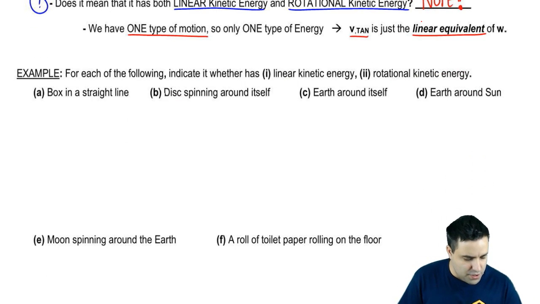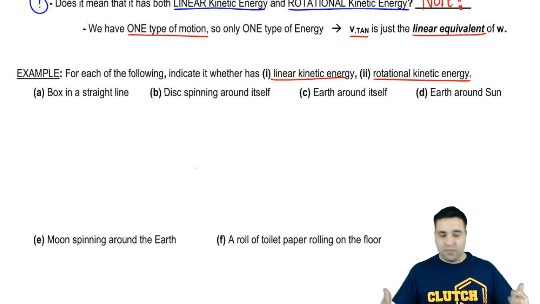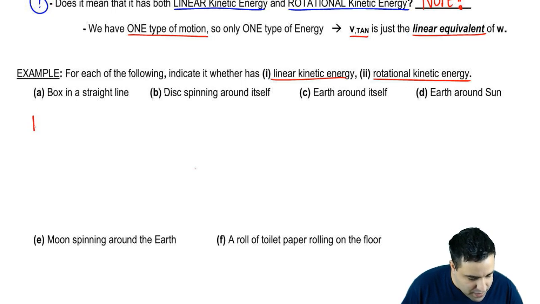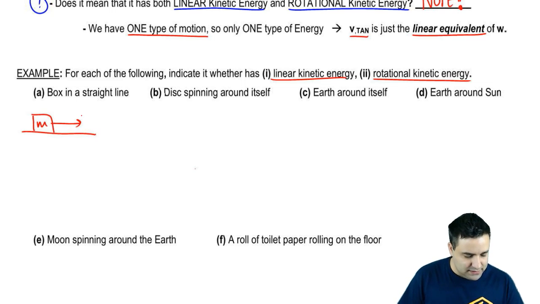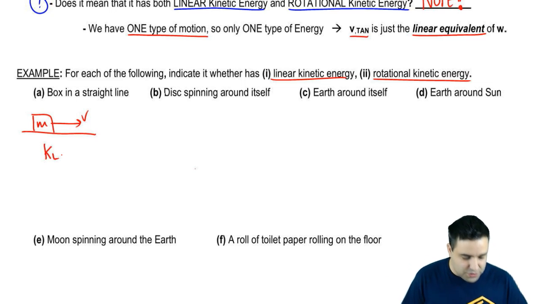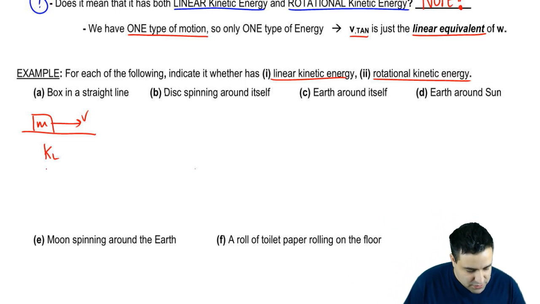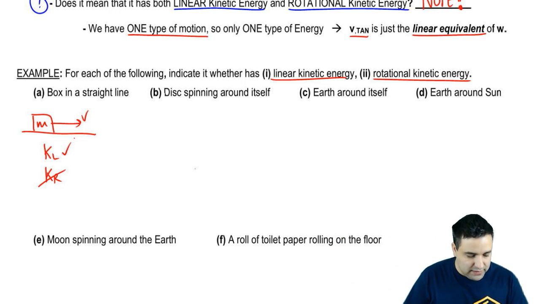So let's start here. You have a box in a straight line. Does it have linear kinetic energy? Does it have rotational kinetic energy? Does it have both? A box in a straight line, something like this, the box is moving. It has a v, so it has a linear kinetic energy. The box doesn't roll around itself or around anything else, so it has no rotational energy, only linear.